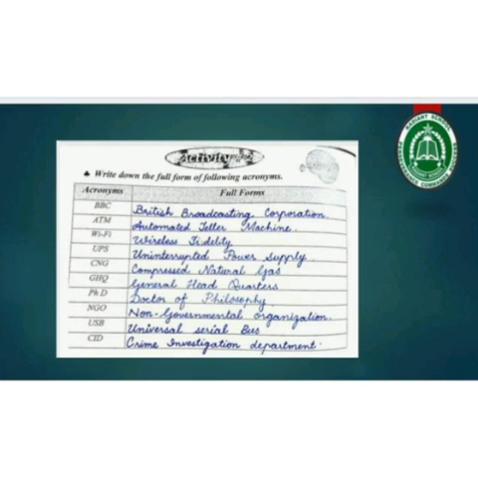Wi-Fi, Wireless Fidelity. UPS, Uninterrupted Power Supply. CNG, Compressed Natural Gas. GHQ, General Headquarters. PhD, Doctor of Philosophy. NGO, Non-Governmental Organization. USB, Universal Serial Bus. CID, Crime Investigation Department.